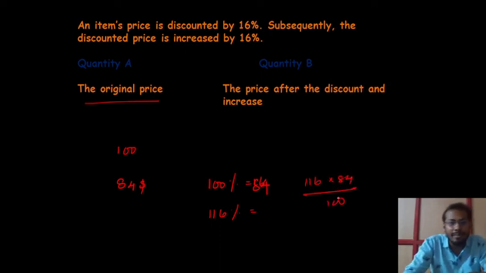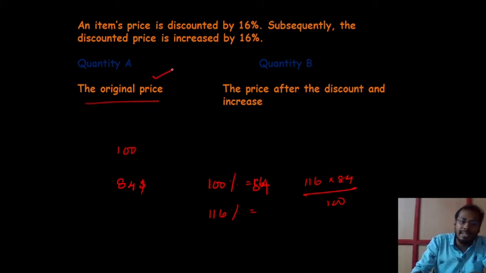Most of the time we confuse ourselves that the prices are equal, since a 16 percent discount and a 16 percent increase will be the same. No. Is the original price greater, or the price after the discount and increase? Definitely the original price will be greater. Quantity A is the right answer.